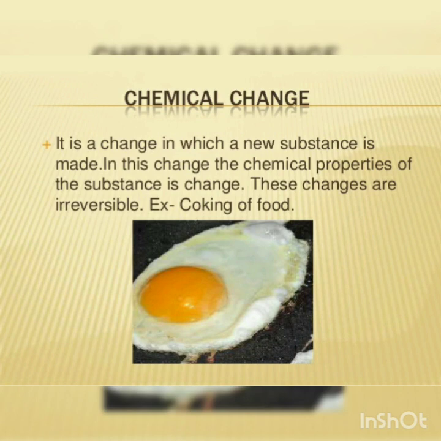A chemical change is a change in which a new substance is formed. In this change, the chemical properties of the substance are changed. These changes are irreversible, as for example, cooking of food. There is also a change in the characteristics of the substance involved in this change. New substances are always formed during chemical changes. The chemical change is of permanent nature and cannot be easily reversed. Energy changes always occur in the chemical reactions responsible for these changes.